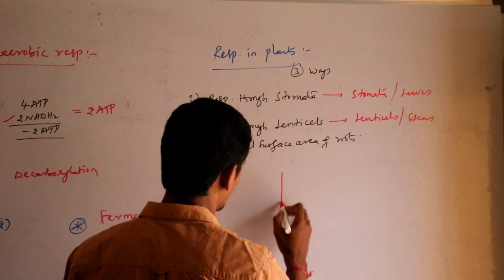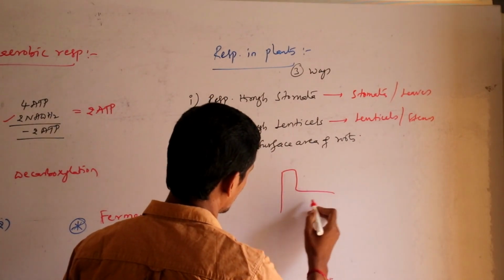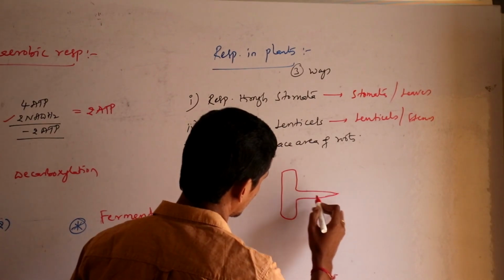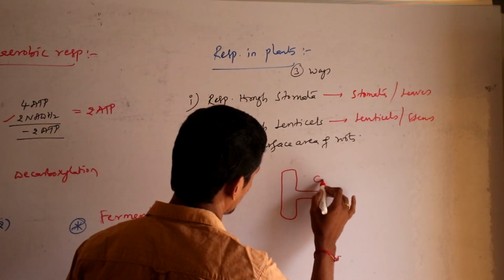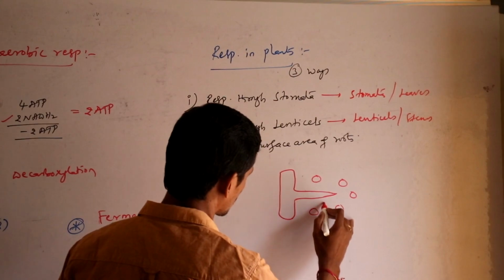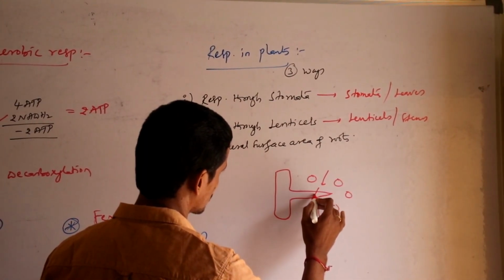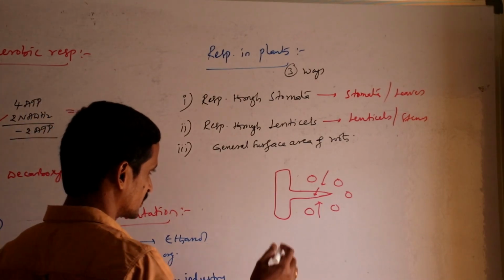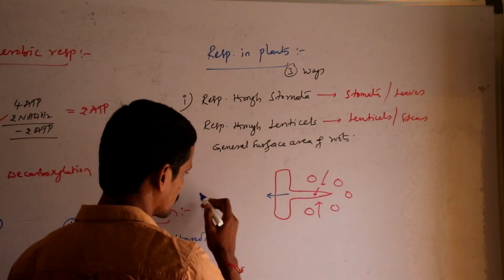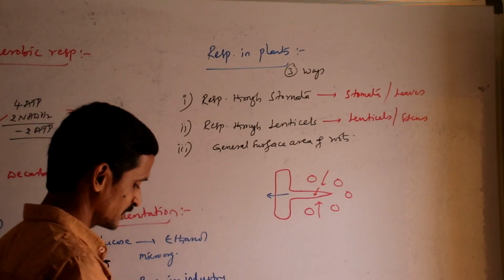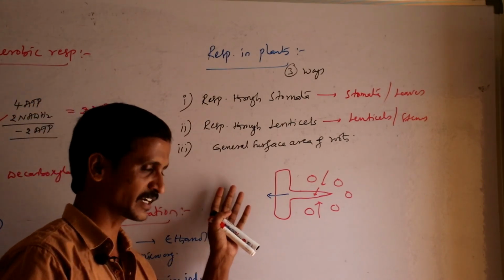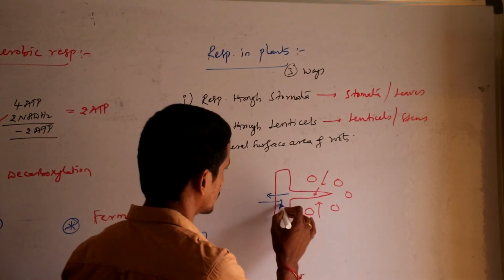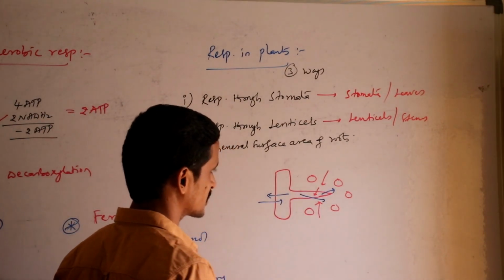If this is the epidermal cell, and it is extended to form a root hair like this, then if oxygen is present between soil particles, that oxygen will enter into the root hair, and from the root hair it will move into the next cells, and the carbon dioxide which is produced there will diffuse outside in the same way.